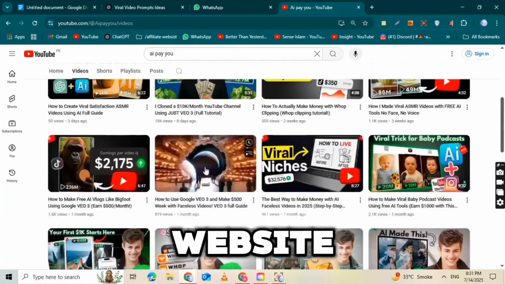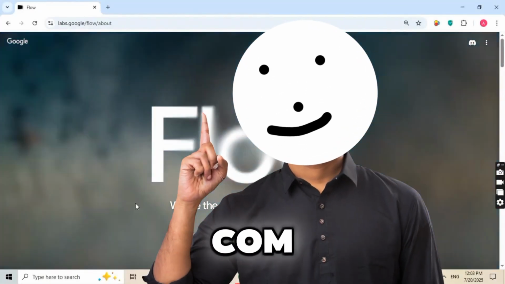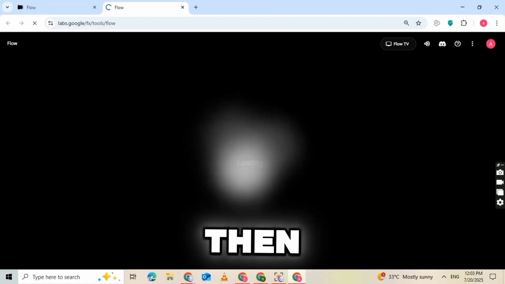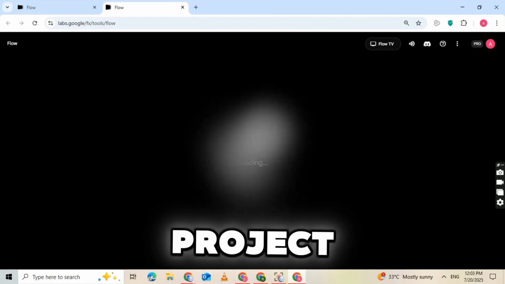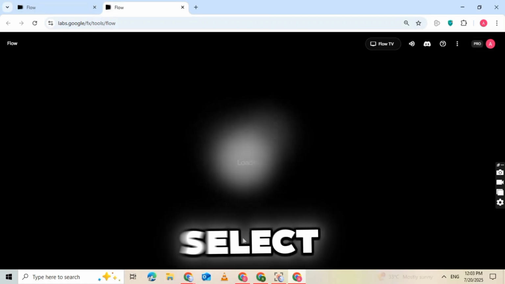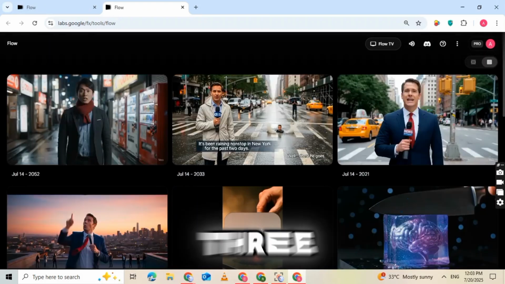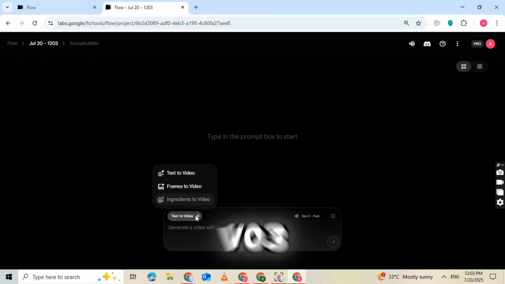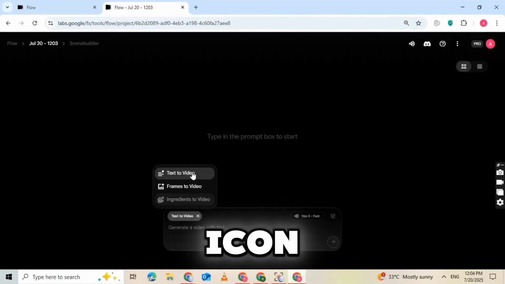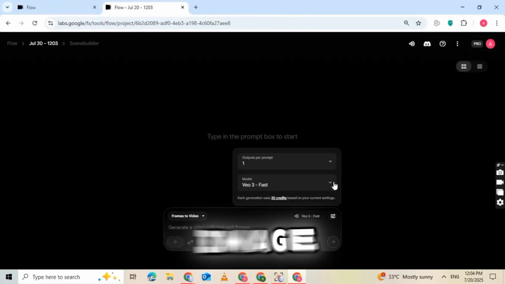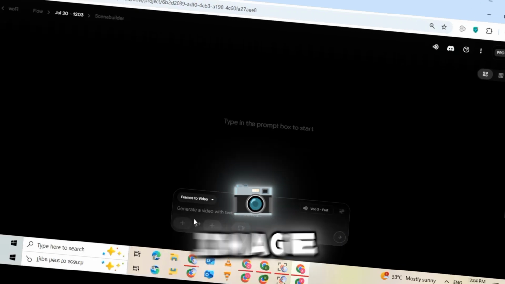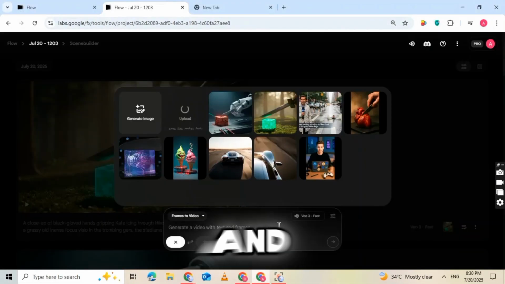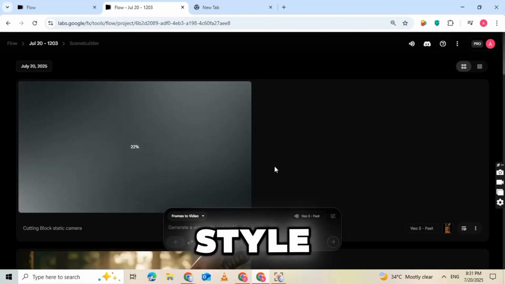Go to this website, flow.lab.google.com. Click Create with Flow. Then, from the right side, click New Project. Now do this. Select Frame to Video. Click the 3 lines in the top left corner. Choose Video 1 and select VO3 Beta. Then click the plus icon to upload your image from ImageFX. For each image, use the same prompt you used earlier to keep it consistent. Click Generate, and your 30 to 40 second ASMR-style video will be ready.